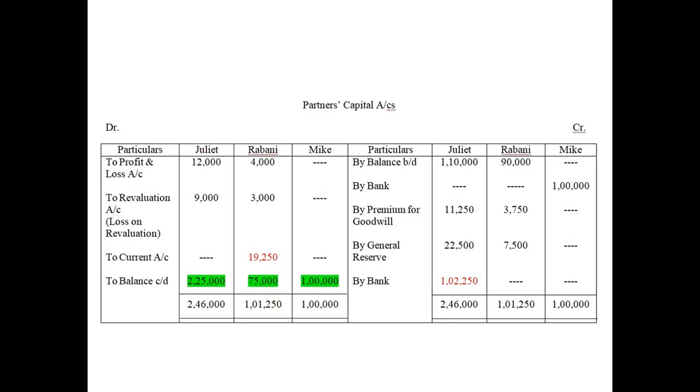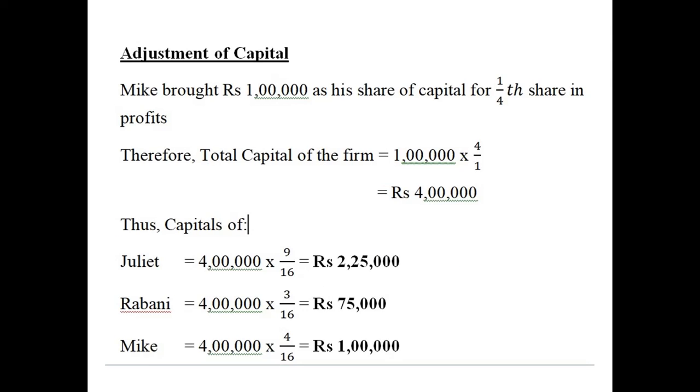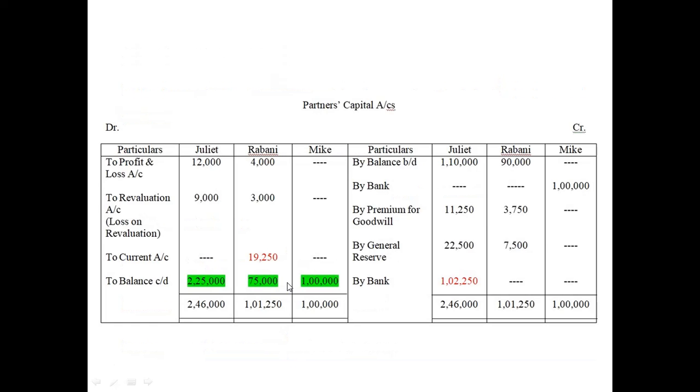Now, before we proceed here, I want to explain this capital adjustment item first, okay. Let me explain this item before, so that we can proceed with other items of the capital account. Mike is a new partner who is coming for 1/4 share, and he is bringing 1 lakh as his share of capital. So the total capital of the firm will be calculated as 4 lakh, and this 4 lakh will be shared between Juliet, Rabani, and Mike as per their new profit sharing ratio, which is 9:3:4, which we have just calculated right now.